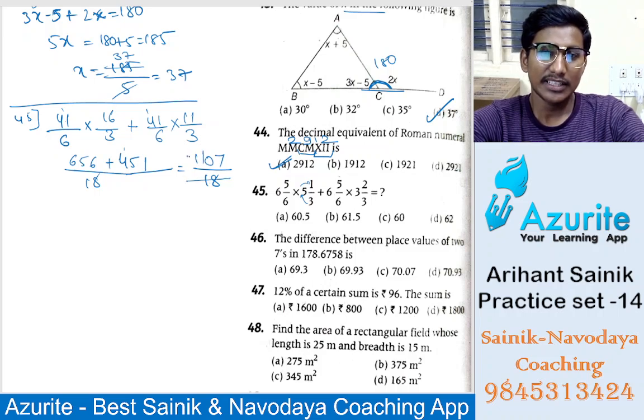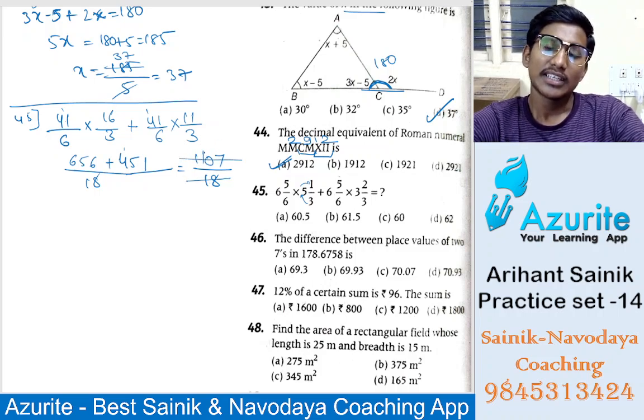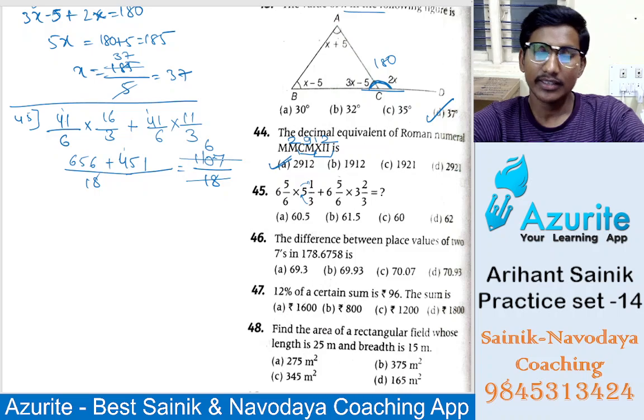Let's divide. 18 ones are 18. 18 fives are 90, right? So 18 fives are 90. 18 sixes are 108, and remaining will be how much? 2, right? So 18 ones are 18. How much will be remaining? 9. So 61 point answer will come. So 61 point means option B.